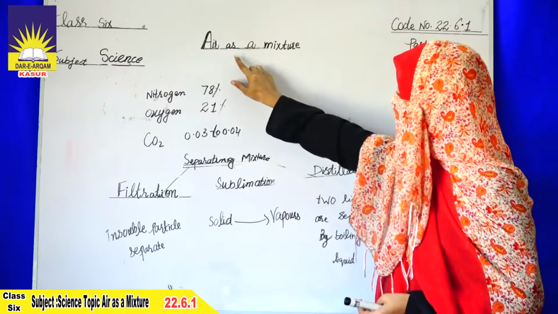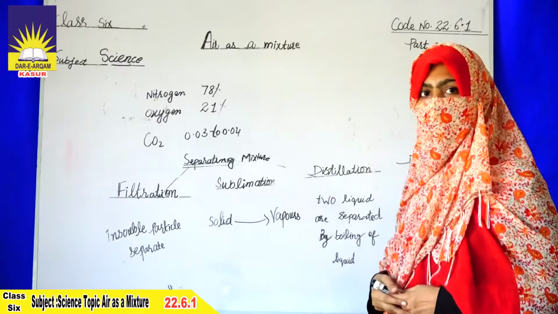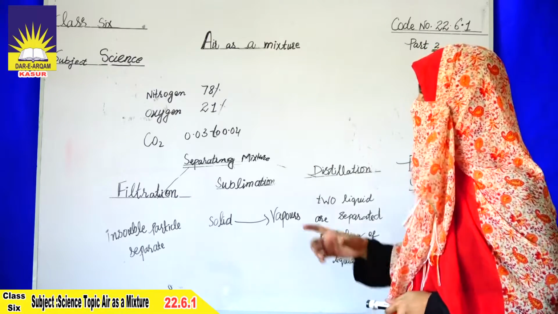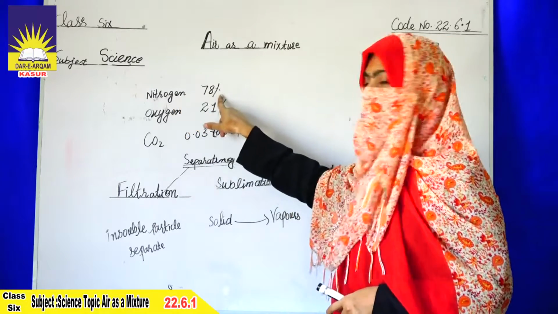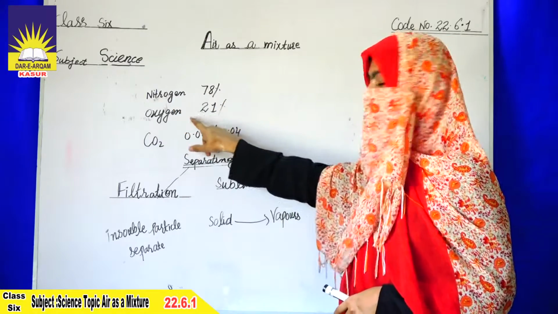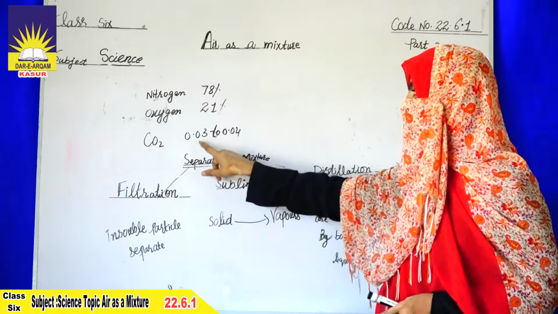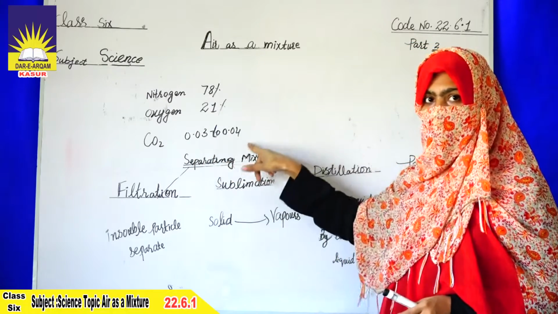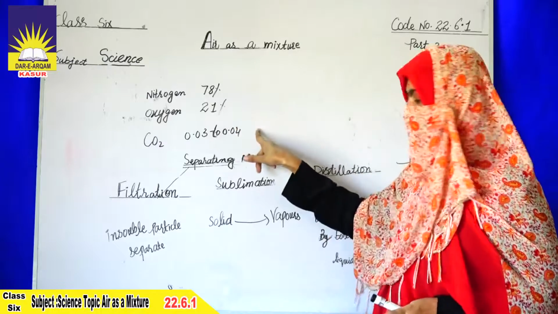Now we have to discuss about air as a mixture of gases. We know that our air contains large amount of the gases, but major part of our air contain nitrogen. In our air, nitrogen is 78%. Oxygen in our air is 21%. Carbon dioxide level is 0.03 to 0.04. Other gases are also present, but these are the main gases.